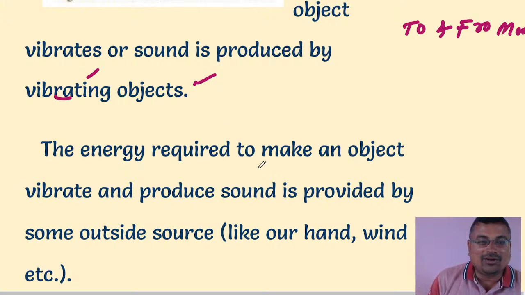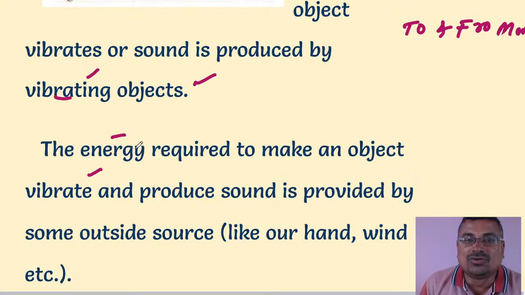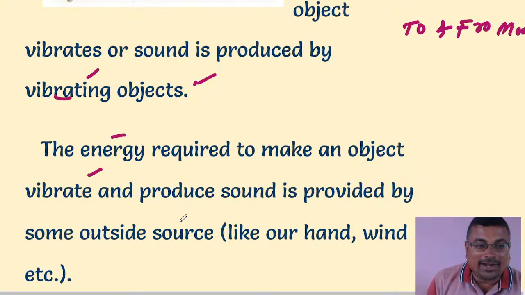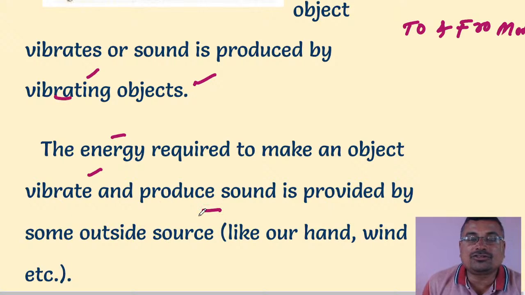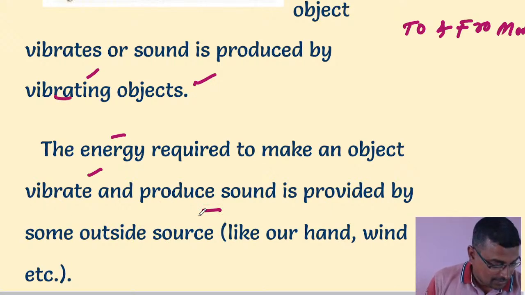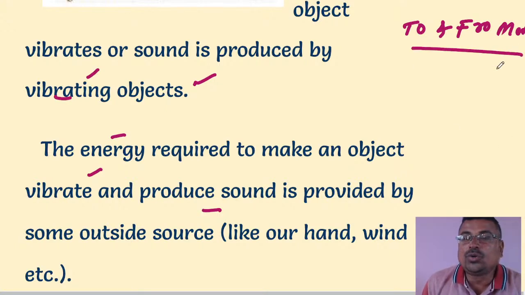Energy is required to make an object vibrate. To vibrate an object, we need energy. Energy is nothing but the ability to do work. Sound is produced by an outside source, any kind of source that produces sound. So, students, oscillation and vibration is nothing but to and fro motion.